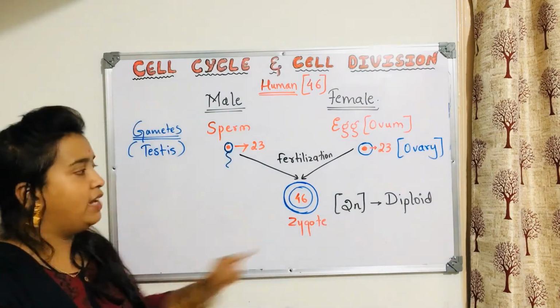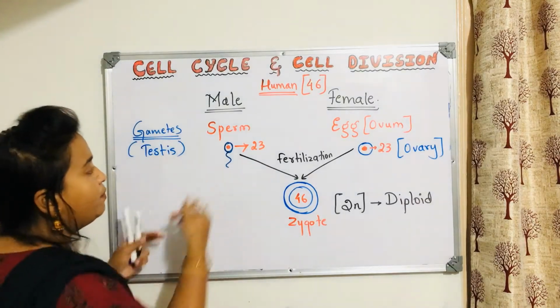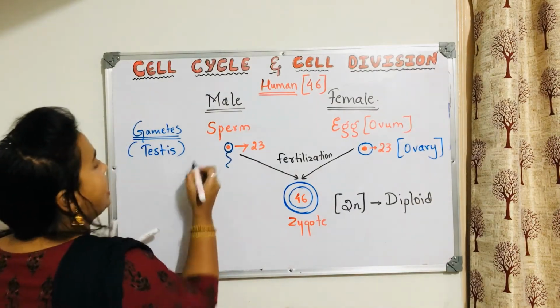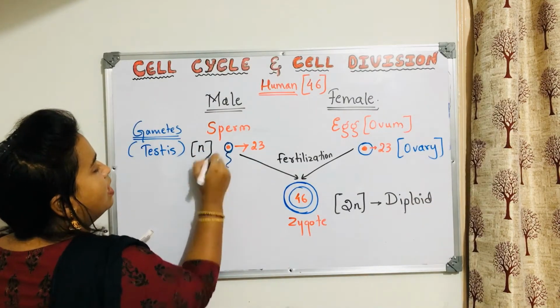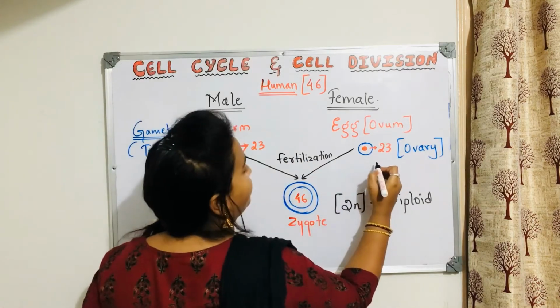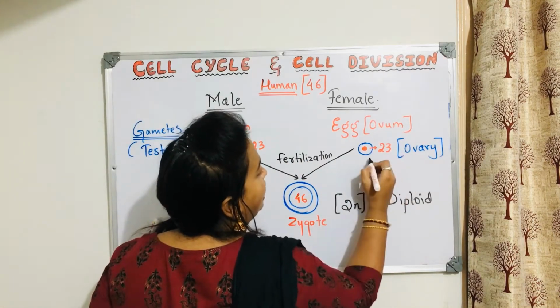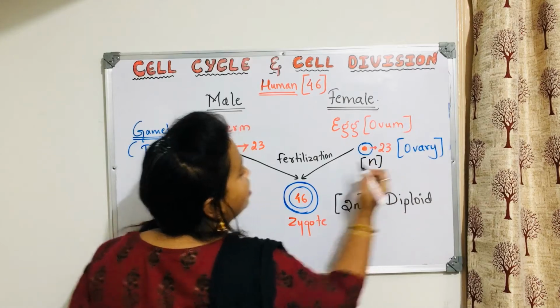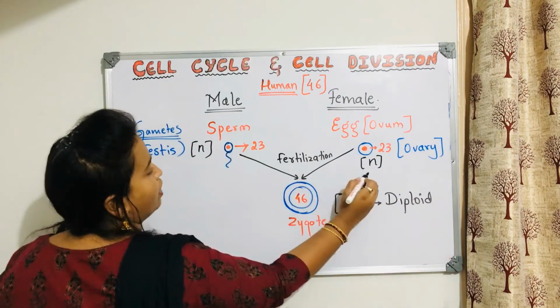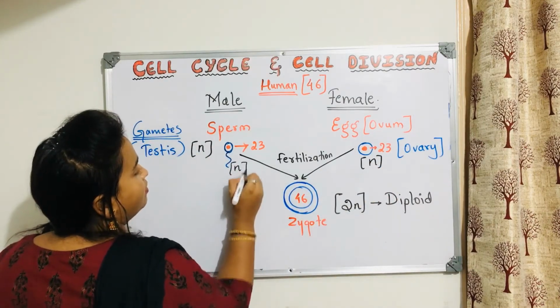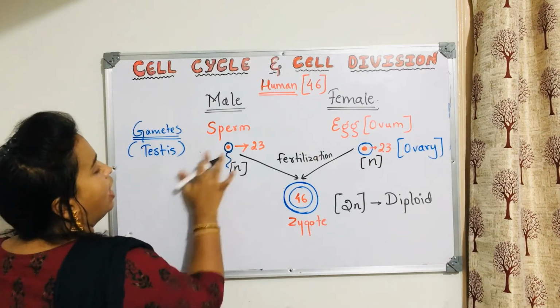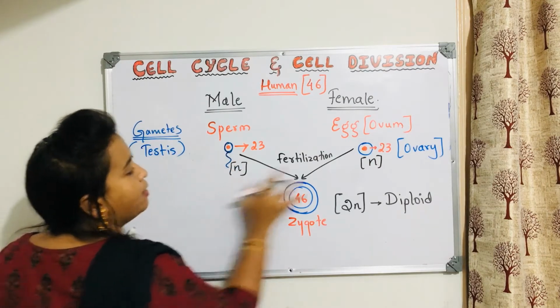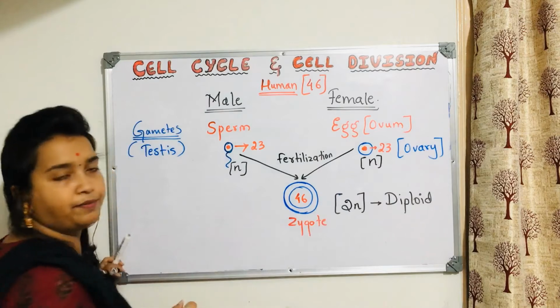Now if this is 2N, what will be the sperm? The sperm is denoted as N, and the egg is also denoted as N. So N plus N is 2N.